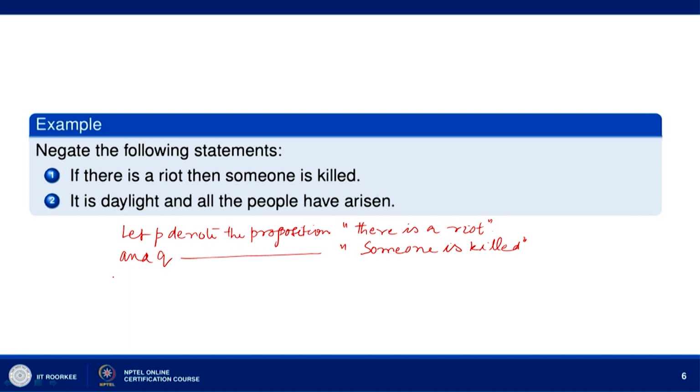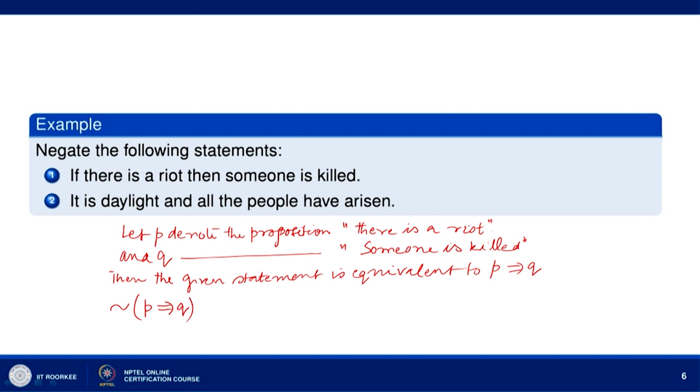Someone is killed. Then the given statement implies P implies Q, if P, then Q. We are talking about the negation of P implies Q, and the negation of P implies Q is equivalent to P and negation of Q. We can verify this by the truth table.